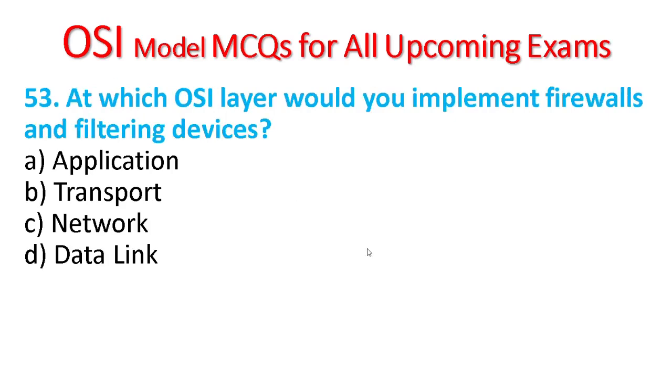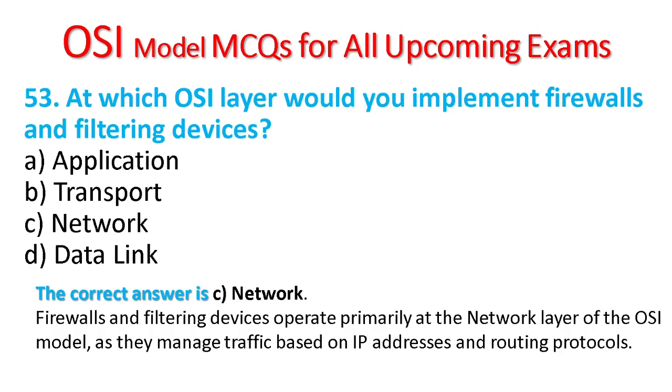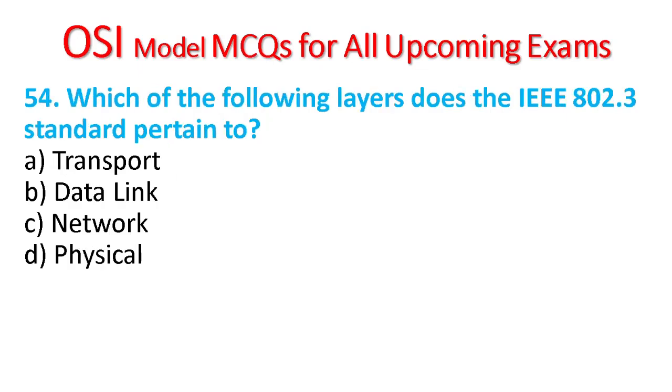53. At which OSI layer would you implement firewall and filtering devices? Application, transport, network, data link. The network layer. Firewalls and filtering devices operate primarily at the network layer of the OSI model. They manage traffic based on IP addresses and routing protocols.